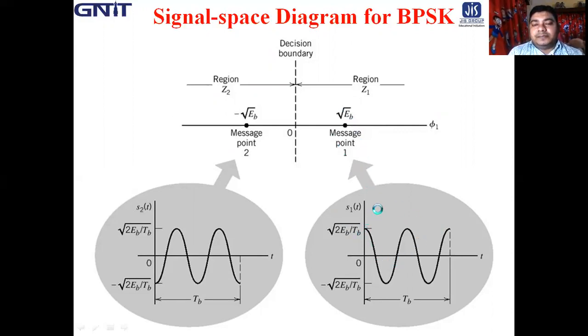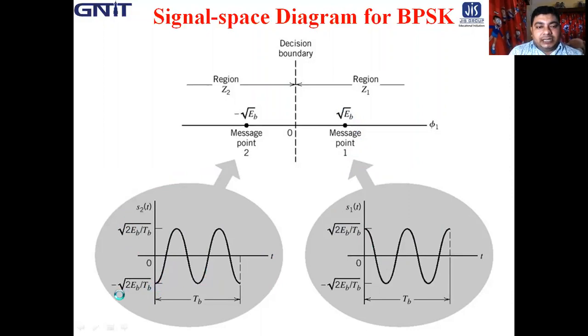So if it is for binary data 1, then another one is for binary data 0. If we want to transmit the binary data 0, it is just 180 degree phase shifted. So for message point 2, or transmission for the symbol 0, see here carefully, it is just 180 degree phase shifted.